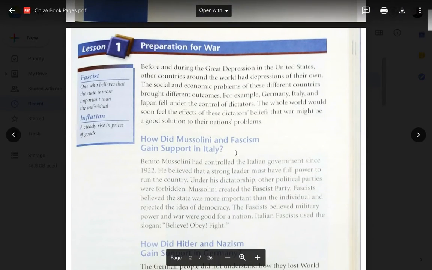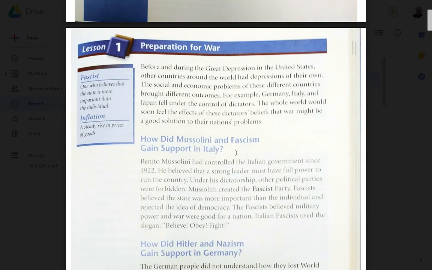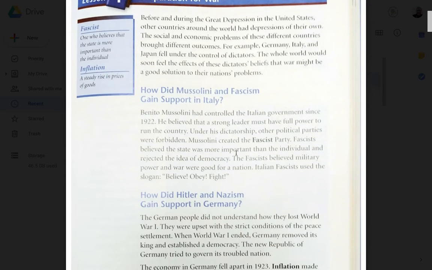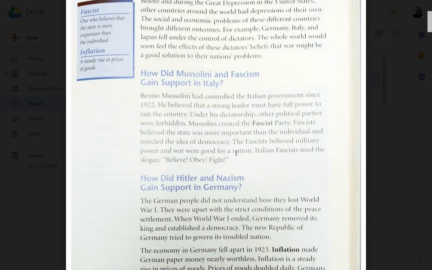All right, here we go. Before and during the Great Depression of the United States, other countries around the world had depressions of their own. The social and economic problems of these different countries brought different outcomes. For example, Germany, Italy, and Japan fell under the control of dictators. The whole world would soon feel the effects of these dictators' beliefs that war might be a good solution to their nation's problems.